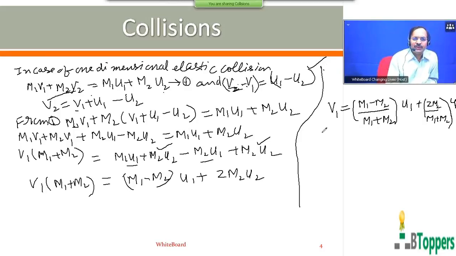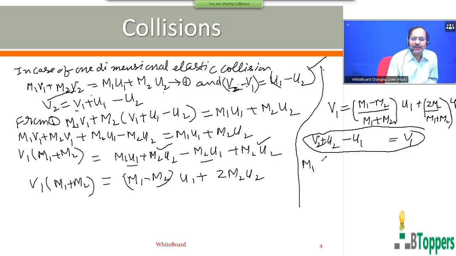From this equation, you can write V1 equal to V2 plus U2 minus U1. And this value of V1 you can substitute in the first equation. That is M1 V1, V1 you can write again V2 plus U2 minus U1, plus M2 V2 equal to M1 U1 plus M2 U2. You can solve this equation for V2.